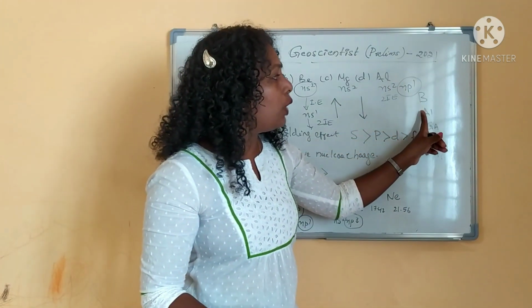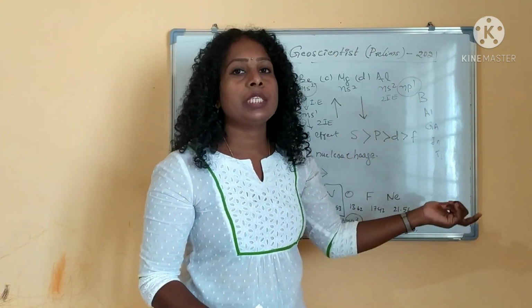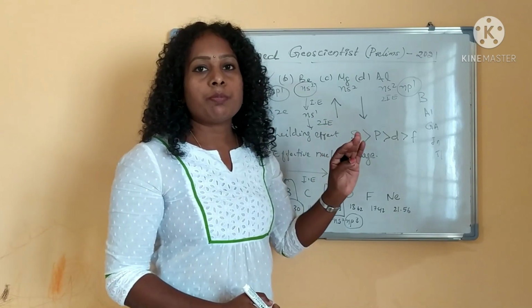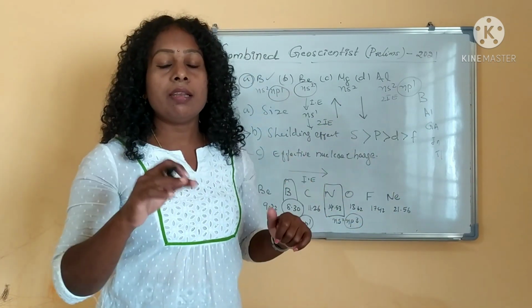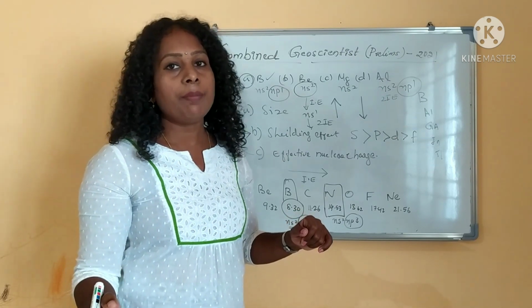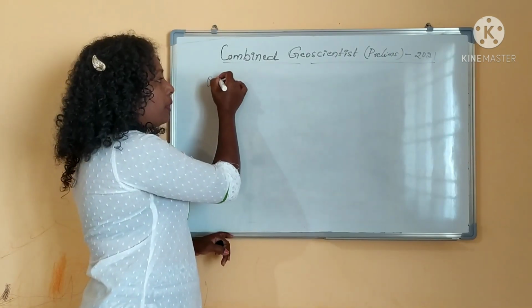So, compared to aluminum, boron has higher ionization energy. Clear? This is the concept of ionization energy. One more term is there, electron affinity, that I will explain at the end of this video. Okay. Next is question number 9.